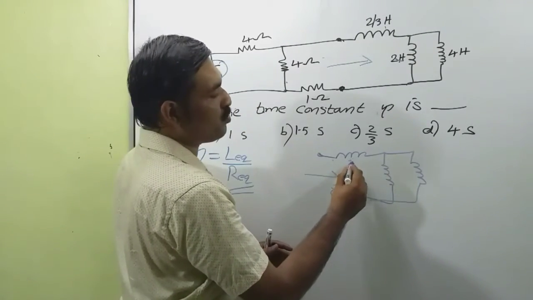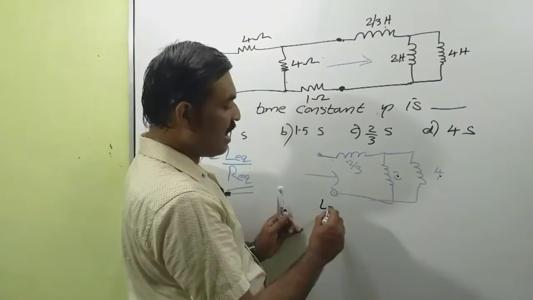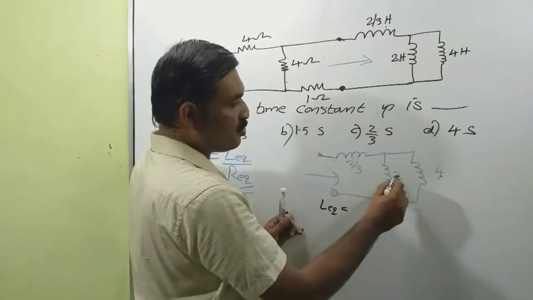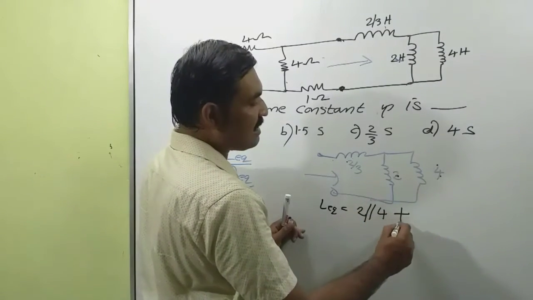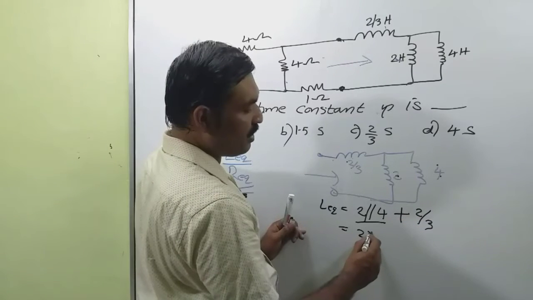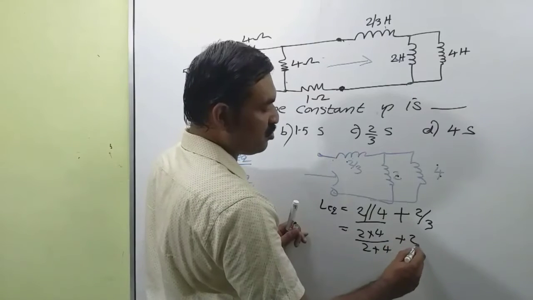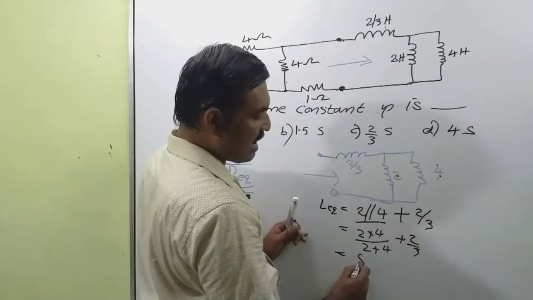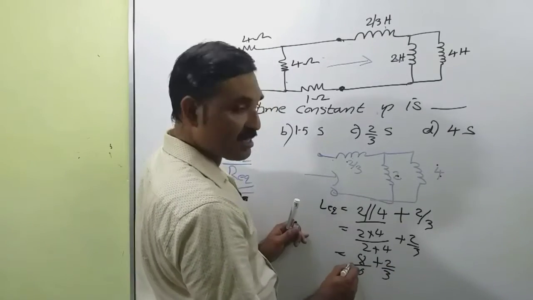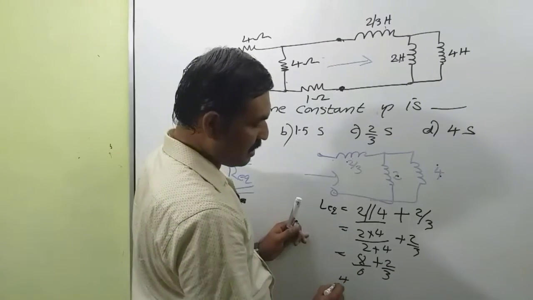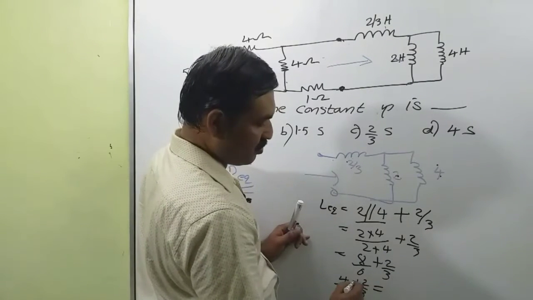Okay, so this is 2 by 3 Henry, 4 Henry and 2 Henry. L equivalent is equal to 2 and 4 in parallel. That means 2 parallel 4, that in series with 2 by 3. 2 into 4 divided by 2 plus 4, plus 2 by 3. That is 8 by 6 plus 2 by 3. 8 by 6 means 4 by 3. That is 4 by 3 plus 2 by 3. That is equal to 6 by 3.